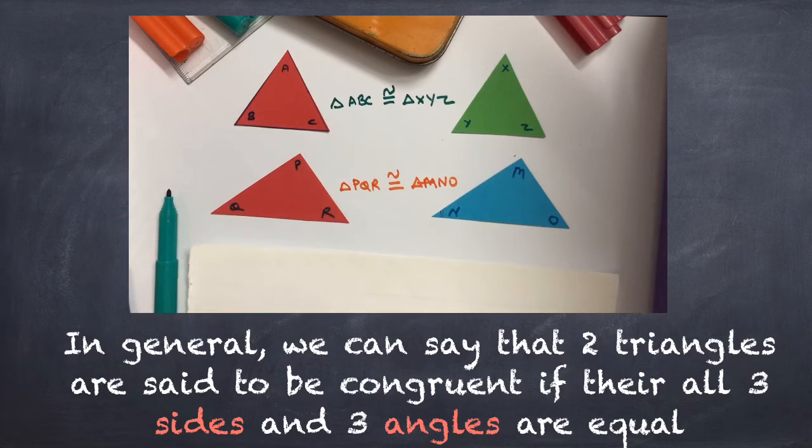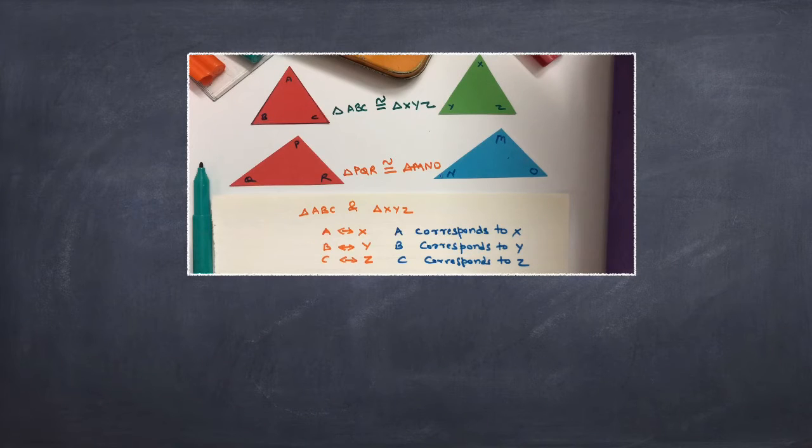In general, we can say that two triangles are congruent if all the sides and all the angles of one triangle are equal to the corresponding sides and angles of the other triangle. The order of the letters in the names of the congruent triangles shows the corresponding relationship.